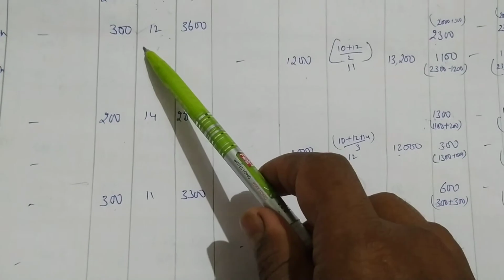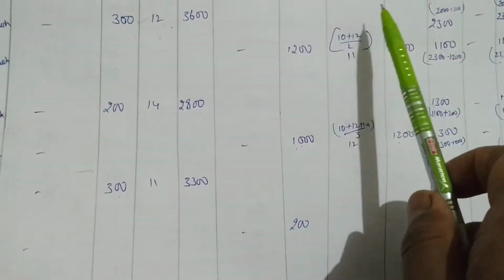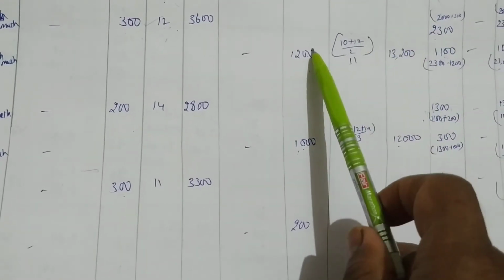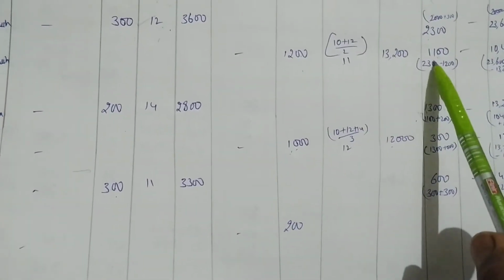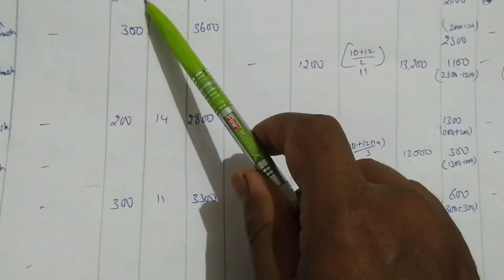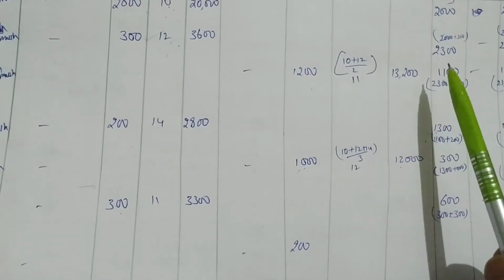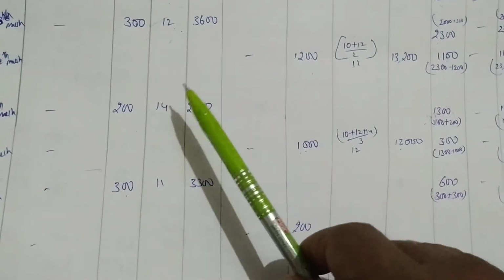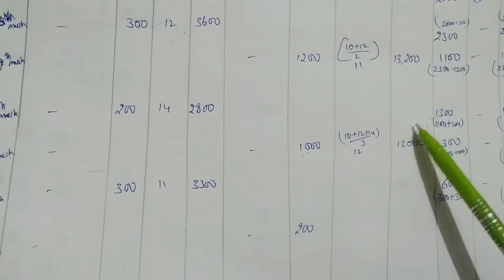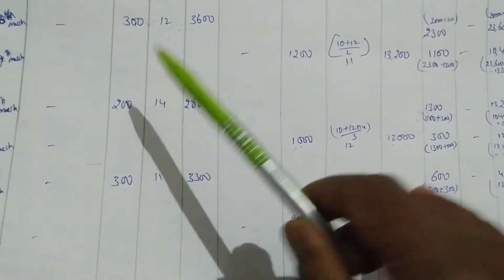Actually we are having 2000. From 2000 we have issued 1200, and here we are having balance 1300, 1100. How did we get this 1100? 800 from here and 300 from here, 1100. Next. Then again we purchased 200. So this 1300 is a combination of 800 from here, 200 from here, 300 from here, and 200 from here.